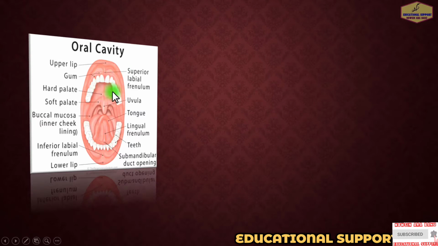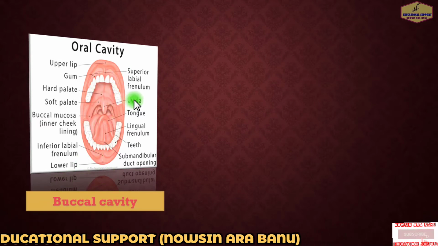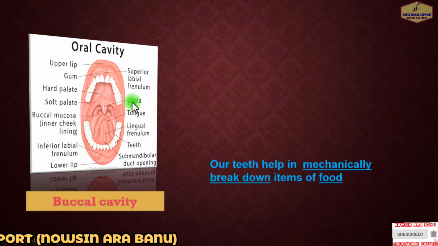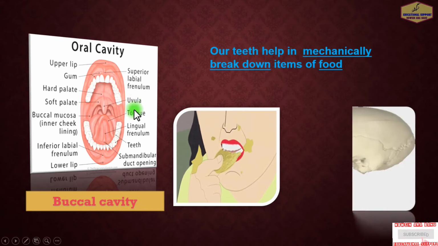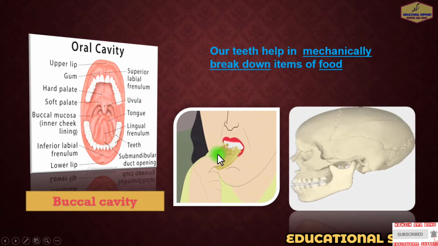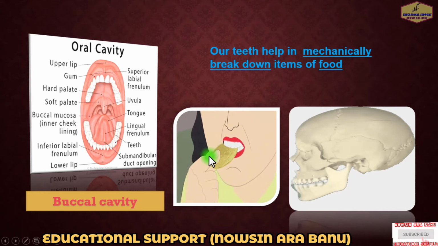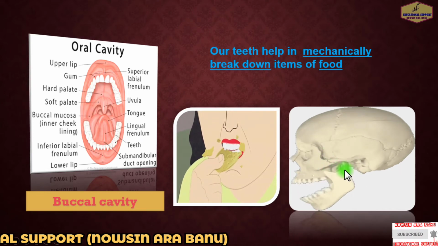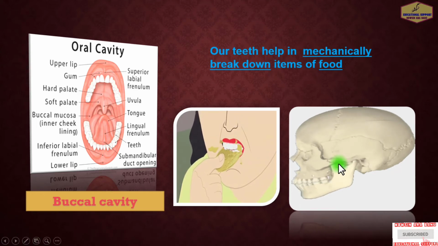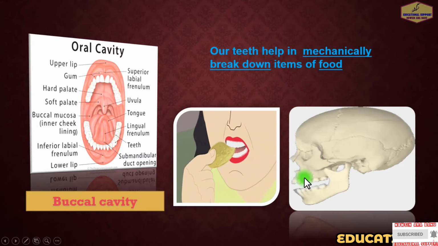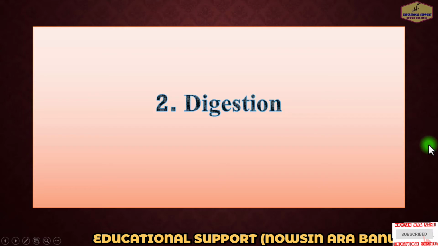So the mouth, which is also known as the buccal cavity. Teeth, tongue and salivary glands are present in the mouth, and the function of human teeth is to mechanically break down items of food by cutting and crushing them in preparation for swallowing and digestion. So the very first step involves mastication or chewing.